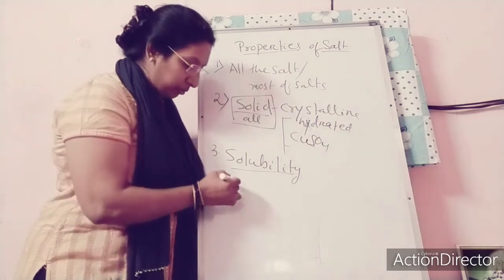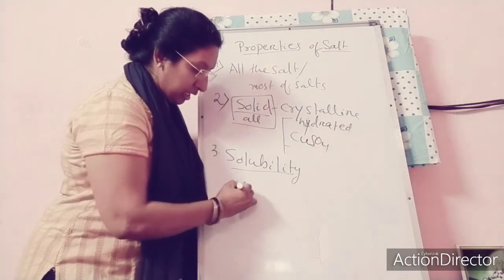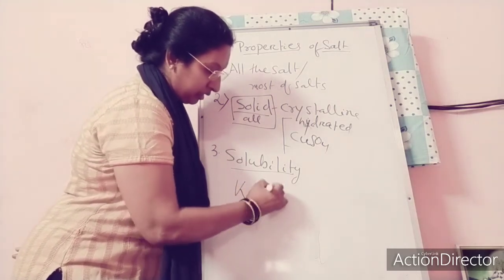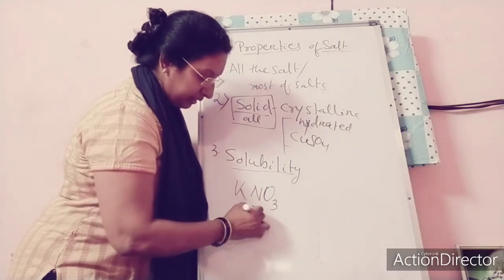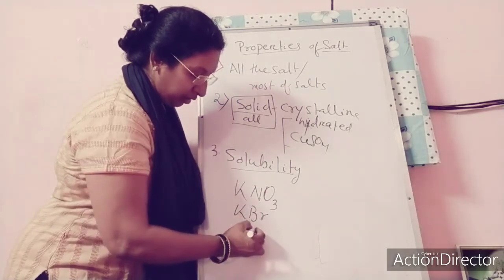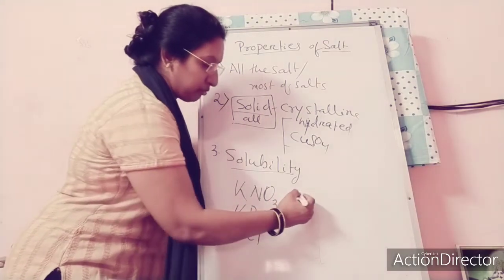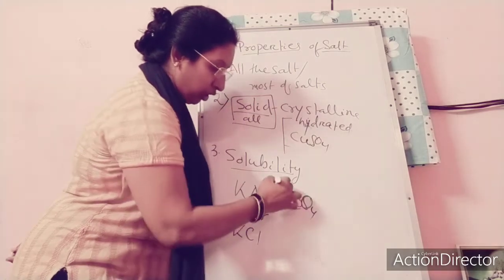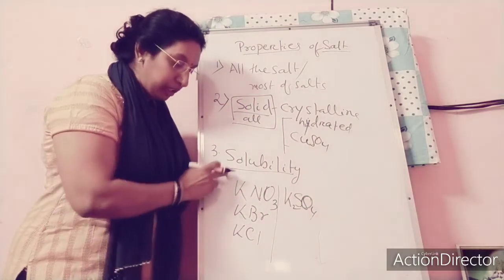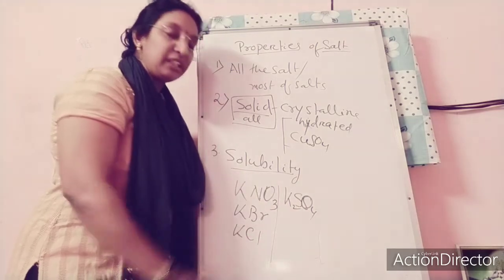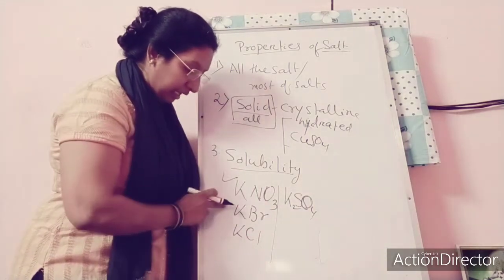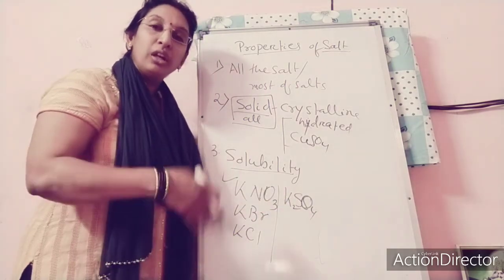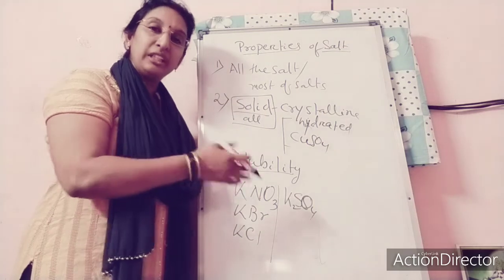According to the solubility graph, the potassium salts, that is potassium nitrate KNO3, potassium bromide, potassium chloride and potassium sulfate K2SO4, all these are having very high solubility that increases with increasing temperature.